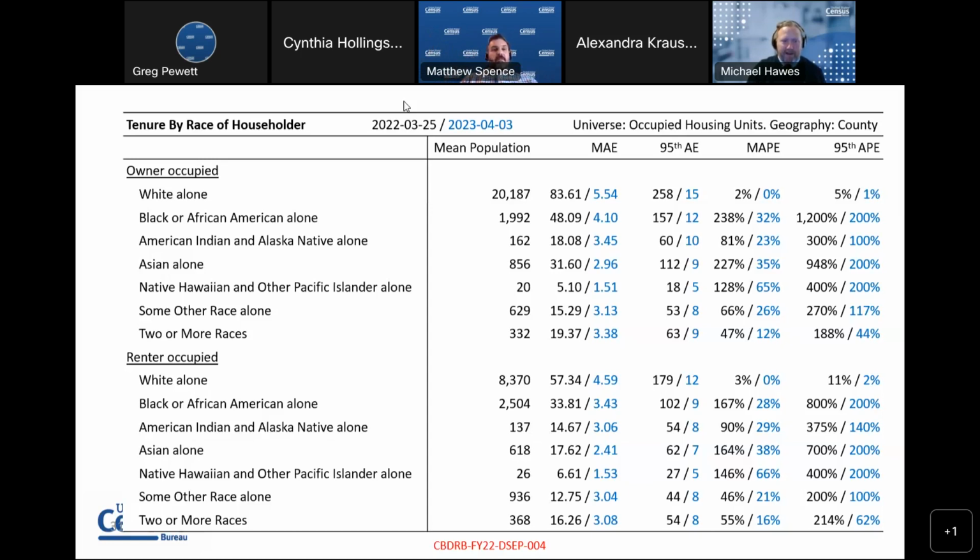So Matt, can I ask? There's a surprising number of very even 200% and 100%. Can you speak to maybe why we're seeing such even numbers in some of those and what the underlying factor is? Yes, so the 95th percentile, that's a great question. The 95th percentile absolute percent error, the way that we think about it, is at the county level. We take every county and we line them up from least amount of error. And so because this is percent error, that's 0% error, all the way up to the highest error.